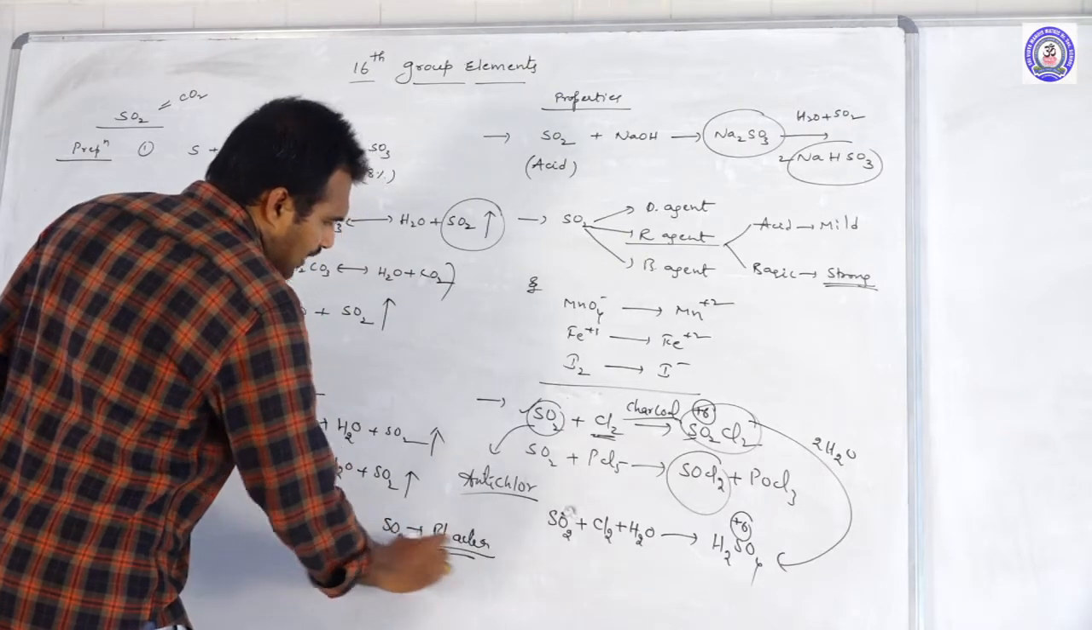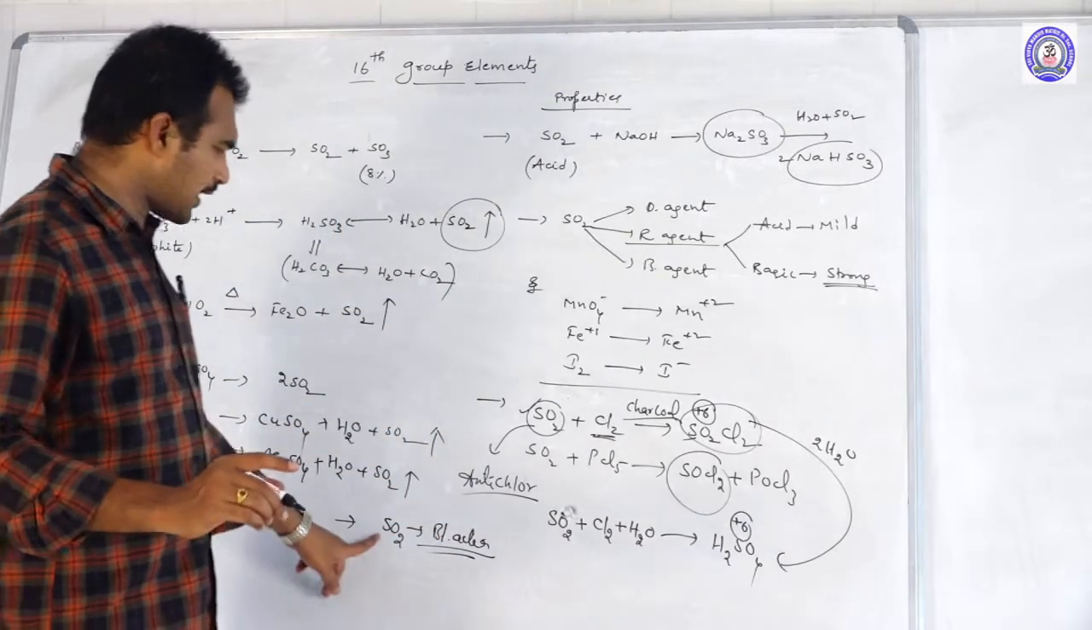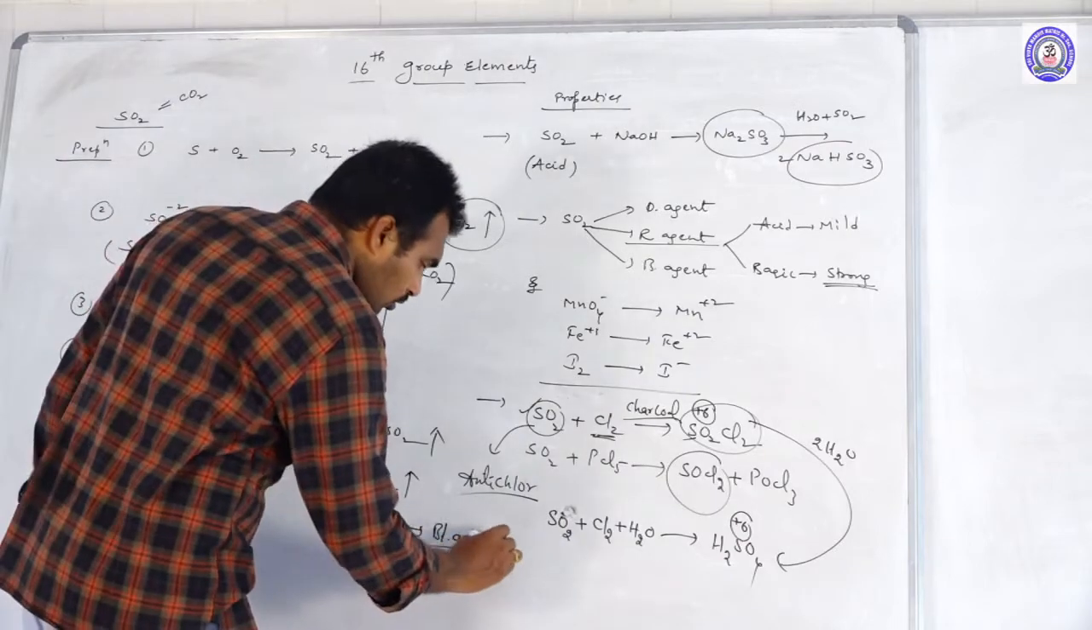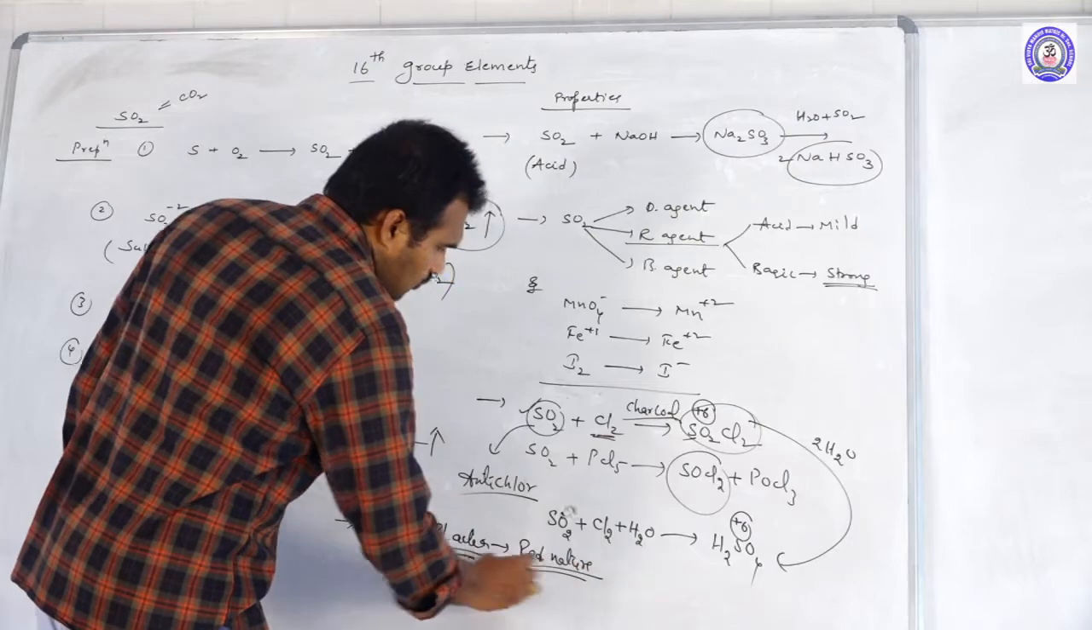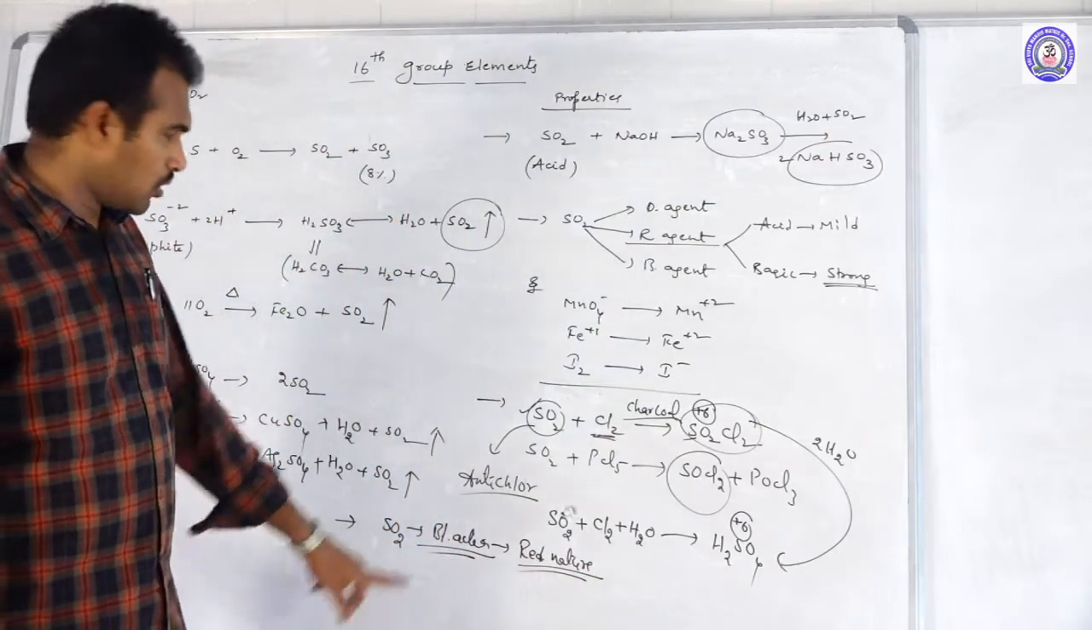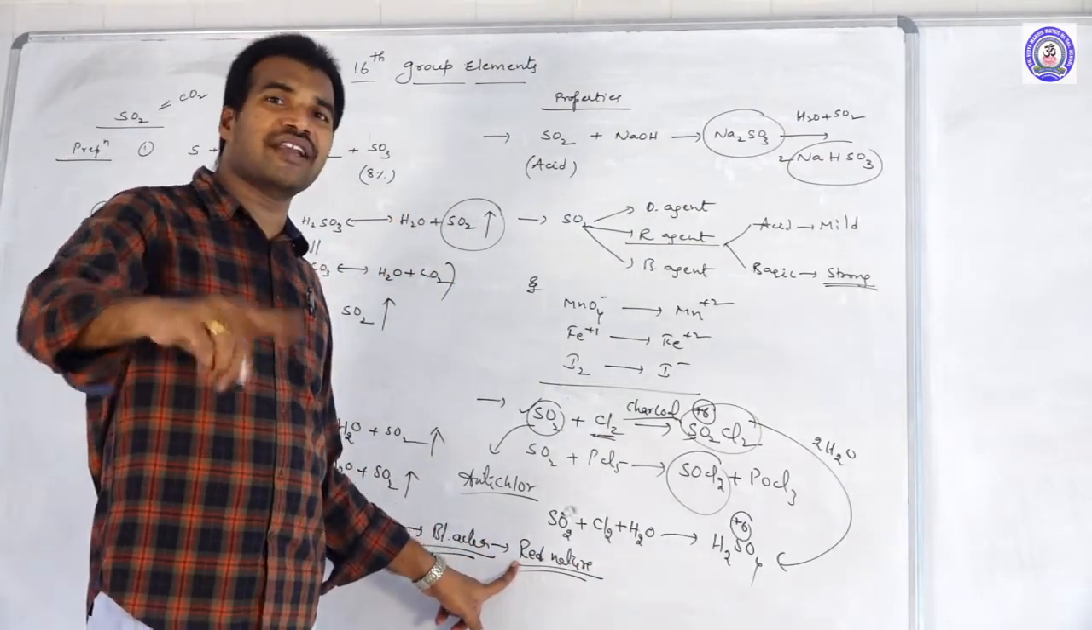The bleaching action of SO2 is because of what? Its reducing nature, not because of its oxidizing nature. Because of its reducing nature, is the bleaching permanent or temporary?